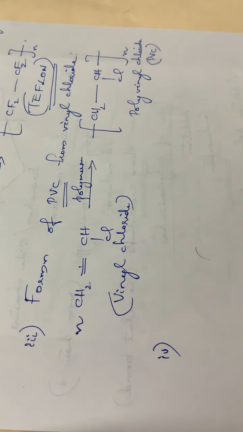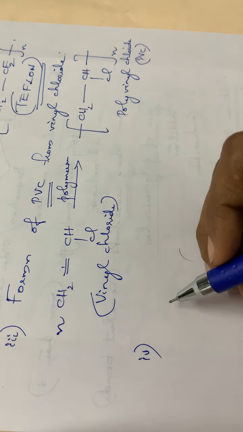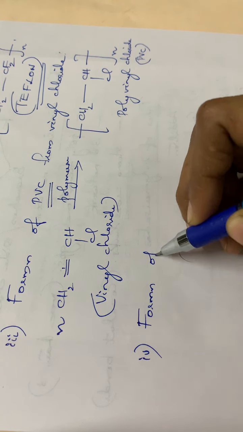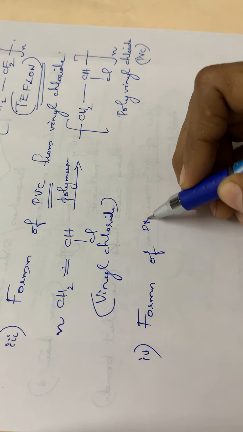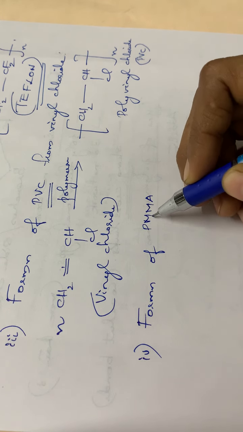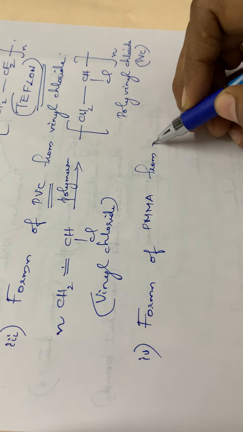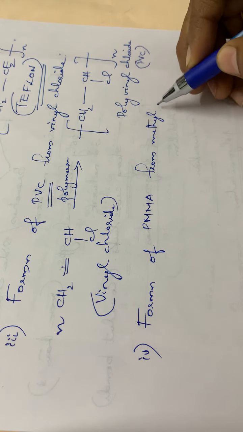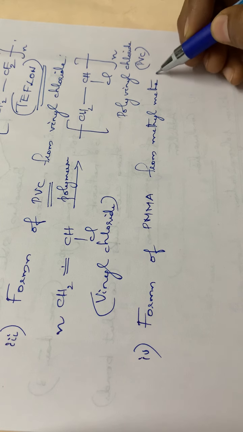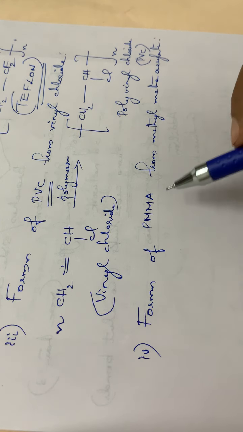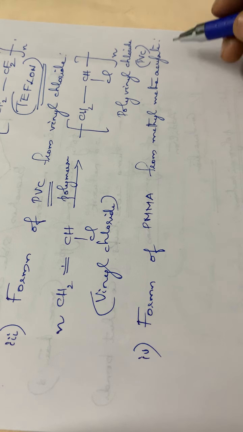Then the next reaction, the fourth reaction, is the formation of PMMA, that is polymethyl methacrylate, from methyl methacrylate.